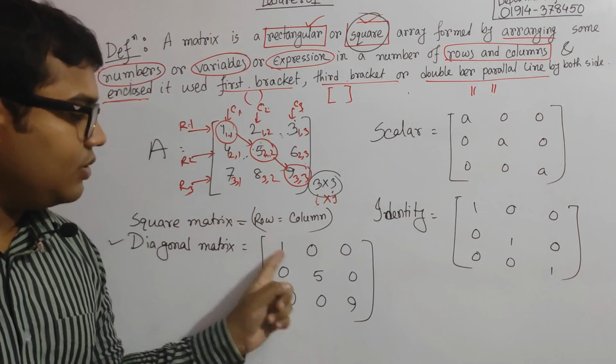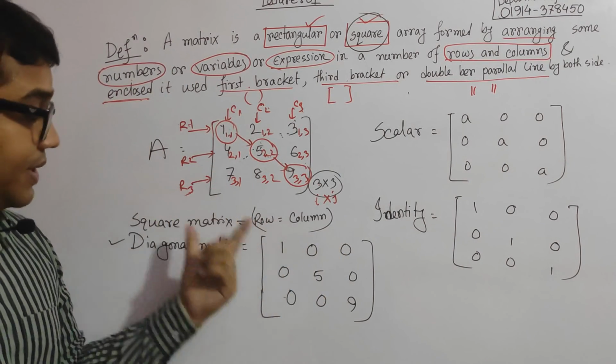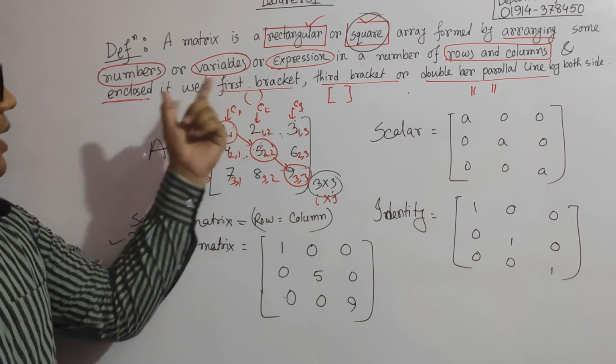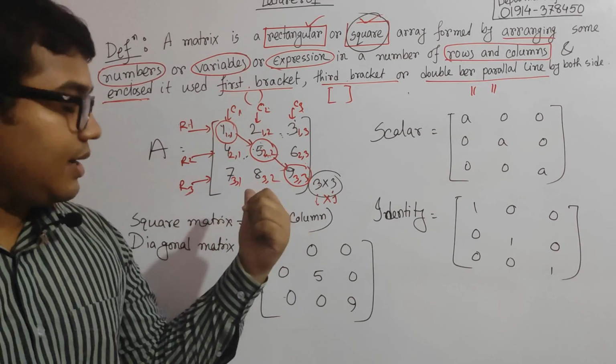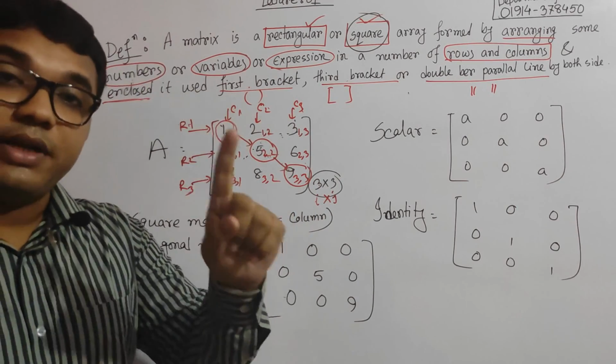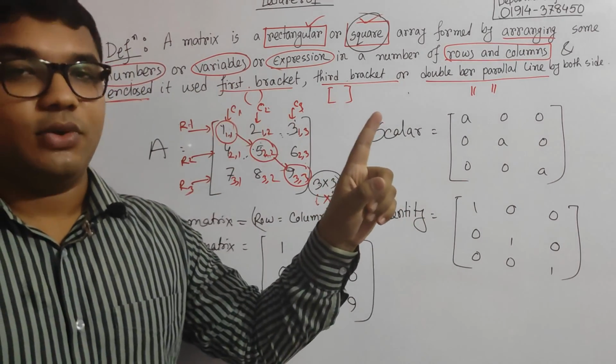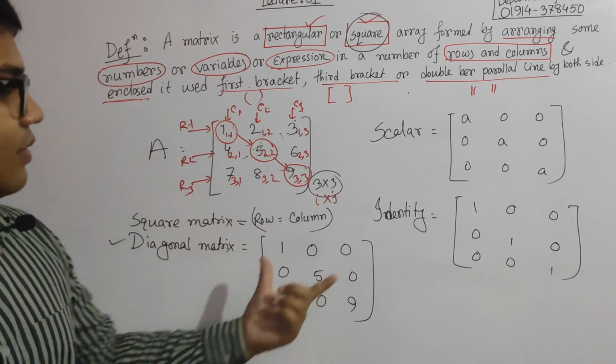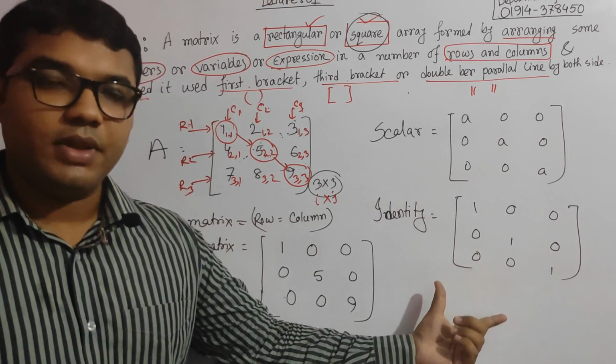If the principal diagonal entries are non-zero, that is called the diagonal matrix. And finally, the square matrix will be those matrices where the rows and columns are equal. It's a very interesting and very important matrix also.